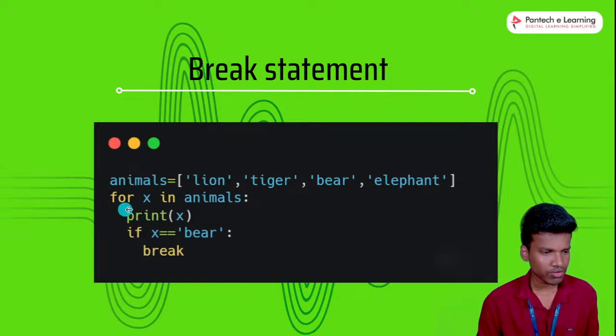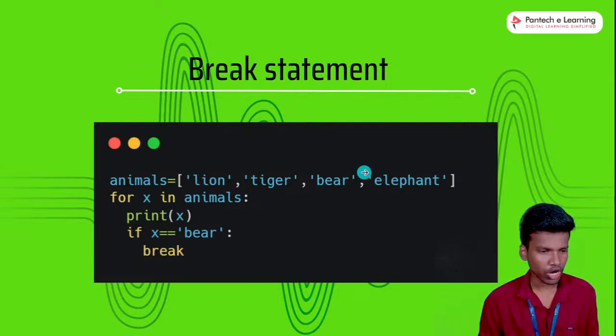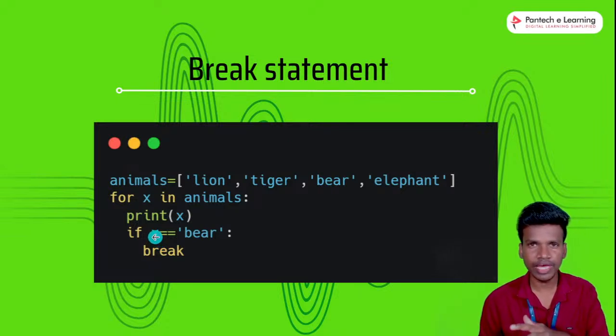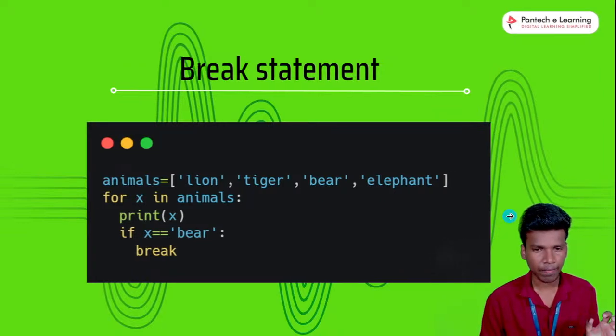So we are using for x, executed one by one. For example, we create one if condition, and in this if condition we use beer. So when the beer item comes, the break will automatically be applied and the loop is stopped. That is the example for the break statement.